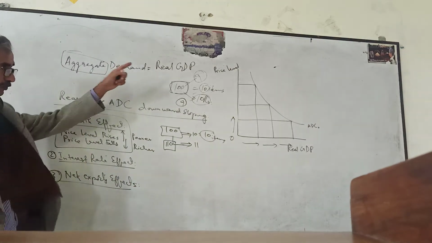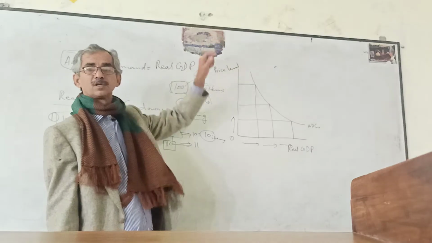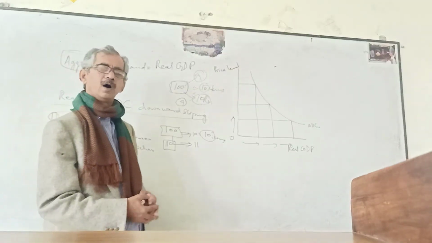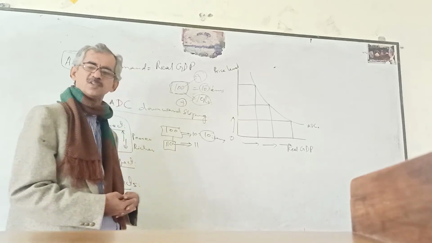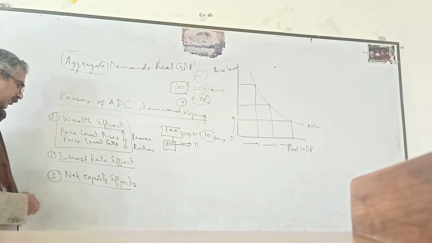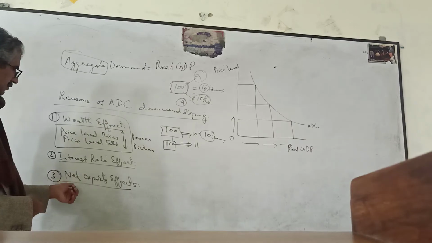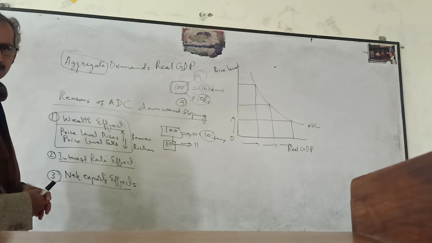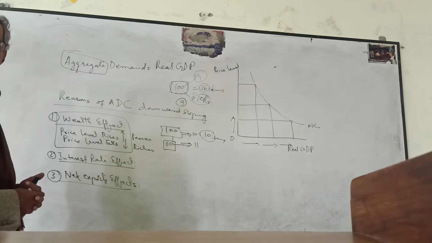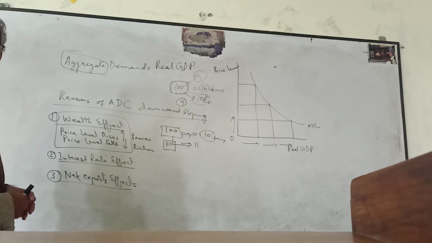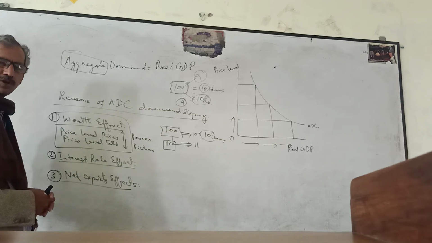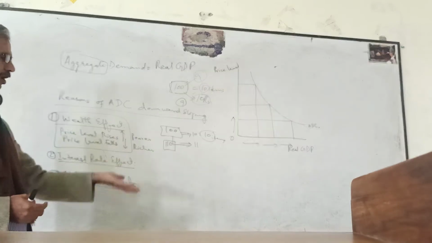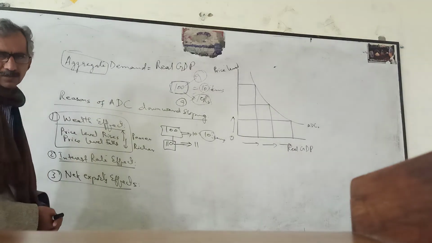Whenever the price level rises, how does it affect the aggregate demand curve? If the price level in the foreign countries does not rise, then foreign made goods become cheaper compared to the local goods. So the local people start buying the foreign made goods.